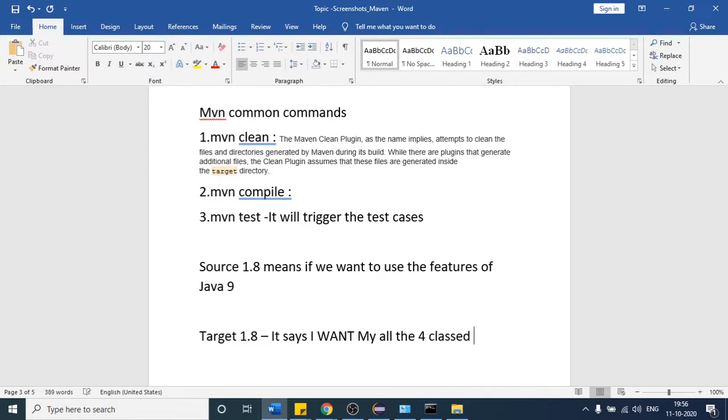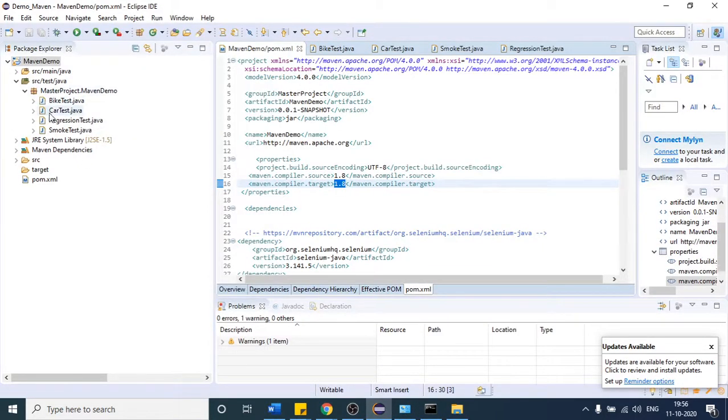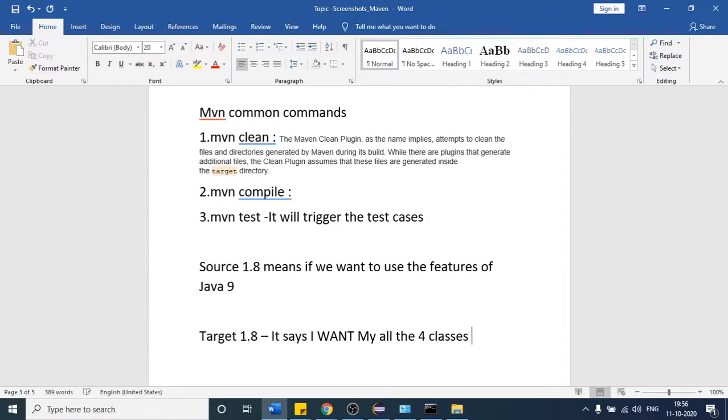What are those classes? You can see 1, 2, 3, and 4, right? I want all 4 classes to be compatible with Java Virtual Machine 1.8, so that the JVM will provide us that environment where we can run our test cases. So this target option says this.